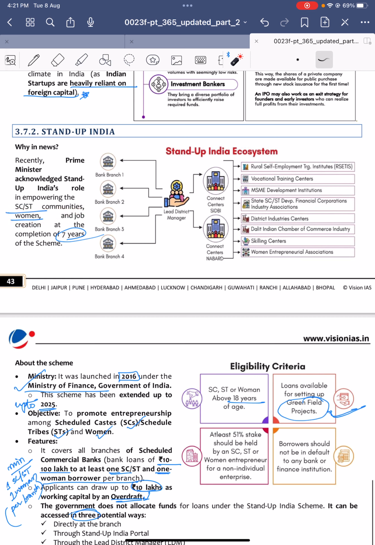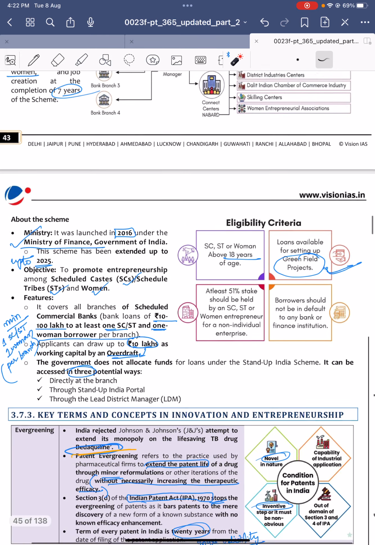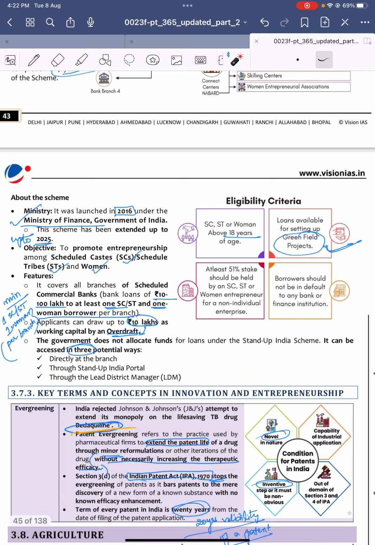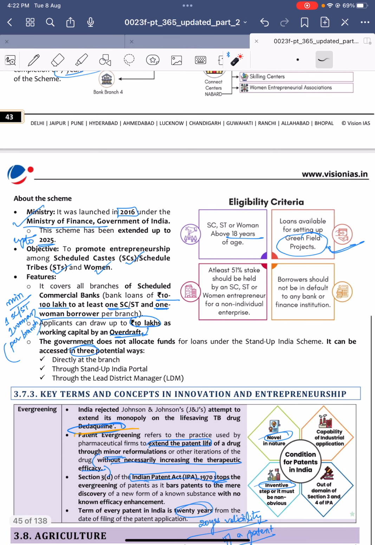Opportunities are to be created for them for employment and to promote entrepreneurship. Recently the scheme was extended up to 2025. Usually it was only for 5 years, but it got extended till 2025, and the objective is to provide entrepreneurship for SCs, STs, and women.